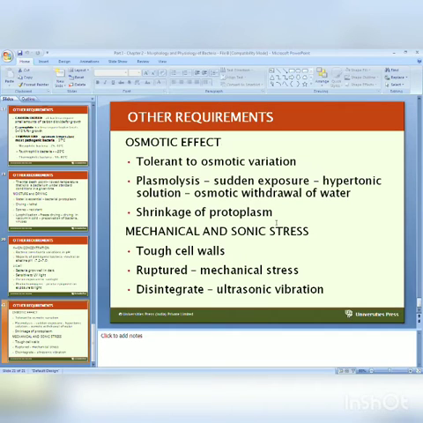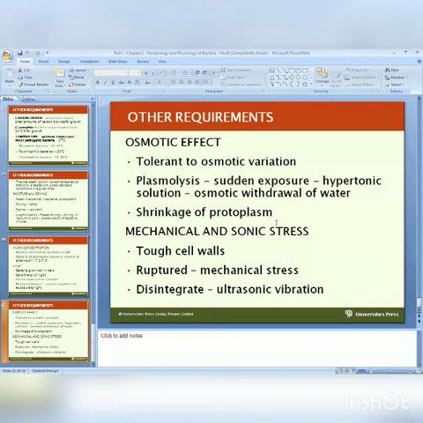One more physical condition is the osmotic effect, tolerance to osmotic variation. After sudden exposure to a hypertonic solution, plasmolysis occurs: osmotic withdrawal of water, water comes outside, and there is shrinkage of protoplasm.